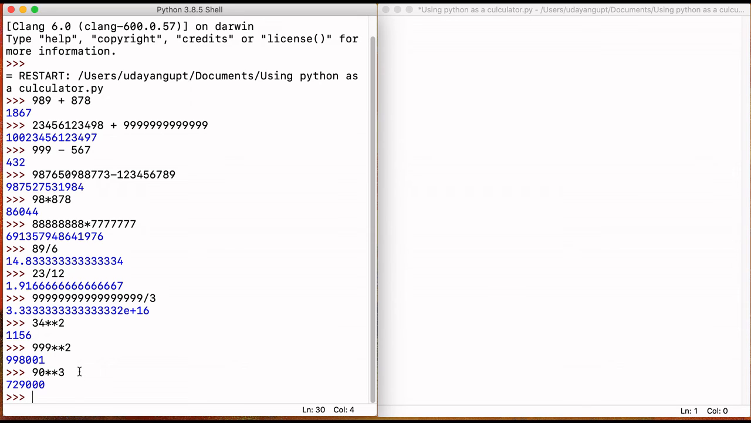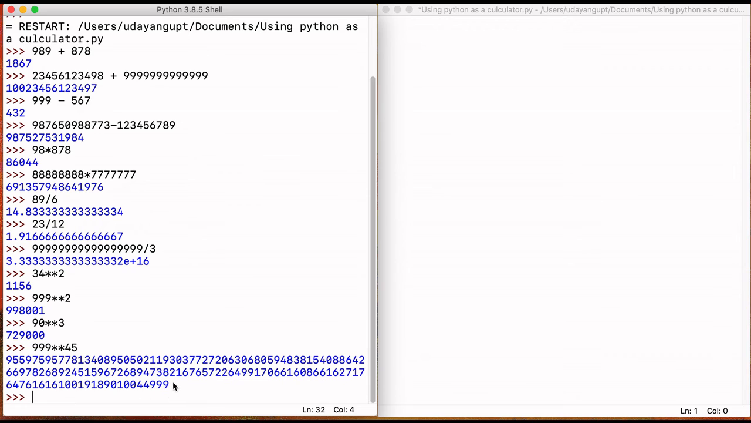And now let's move ahead with power. Power is just similar to square. I'll take the power of 999. We need to put a double star, and then we can put any number, like 999 to the power of 45, and 999 to the power of 45 is this. It's a really huge number.